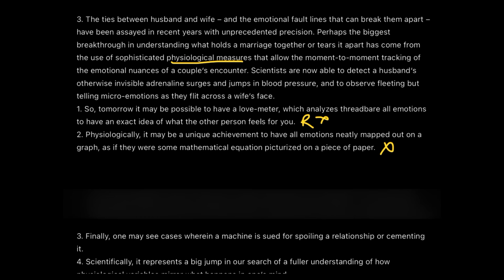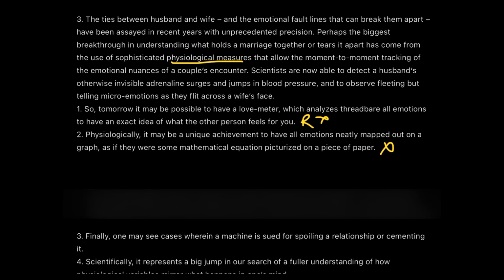Now let's read the third one. Third one says, finally, you may see cases wherein a machine is sued for spoiling a relationship or cementing it. Well, for the third one, we are calling it irrelevant.